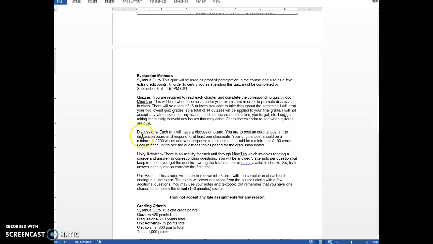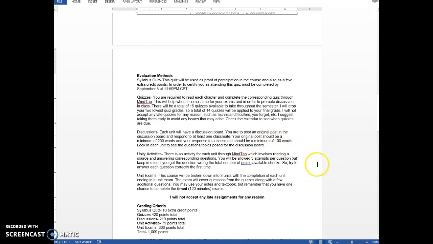Make sure in these discussions you look right here: minimum of 200 words, and then you're also going to respond to a classmate. So your original post, what you write for me to grade, should be 200 words. Then you're going to respond to a classmate, and that should be a minimum of 100 words. You text more than that in 5 minutes. I promise this is not hard for you to do. If you just sit and think about it, you can probably knock this out in 10 to 15 minutes.